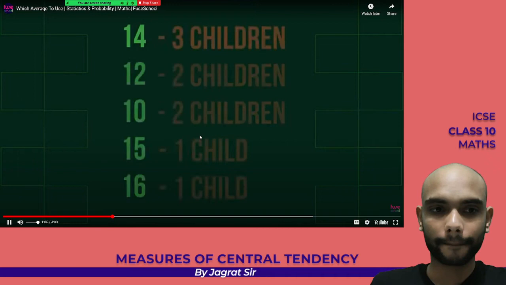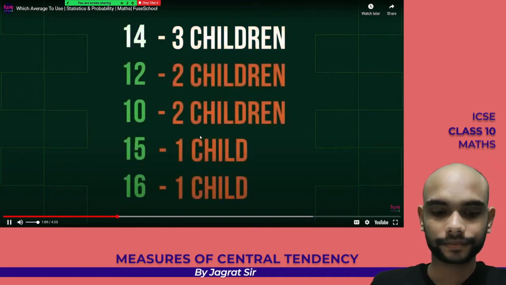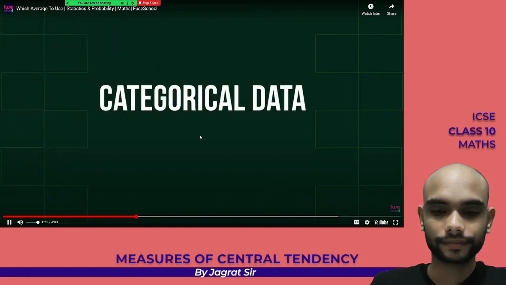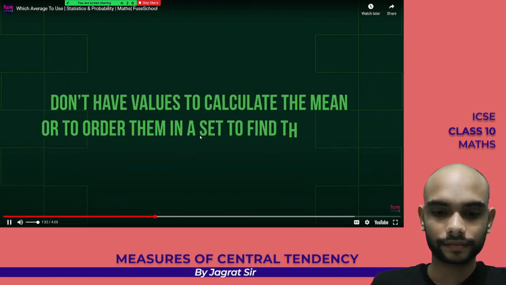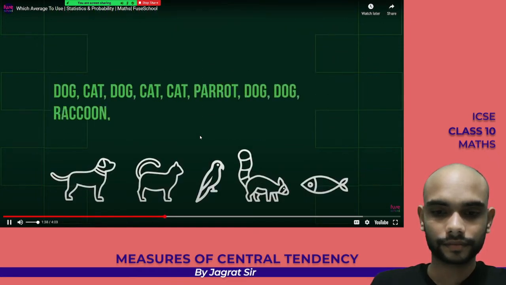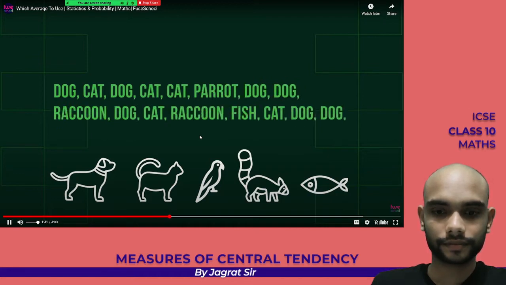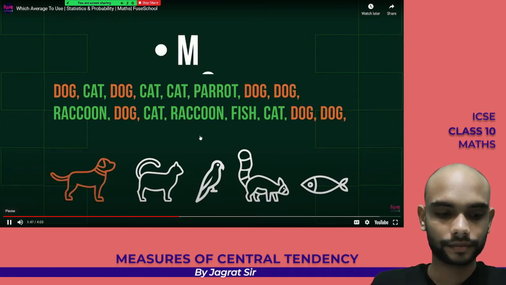In the case of our children, the mode is also 14. As you can see, average values can be very similar or even the same. But there are situations where some of them fit the purpose better than others. For example, if we are trying to find a measure of central tendency for categorical data, we can only use mode. That's because we don't have values to calculate the mean or to order them in a set to find the median. Consider this. Students from the same class were asked what their favorite pet was, and here are their answers. We can easily notice that most of the students preferred dogs, so we can conclude that this is the